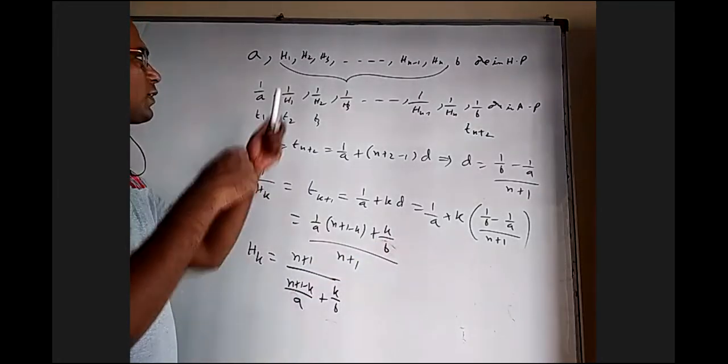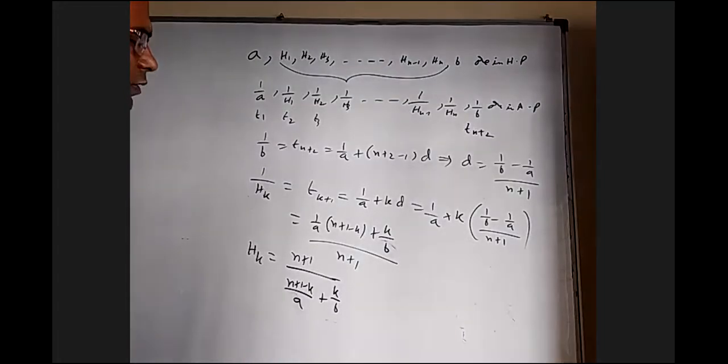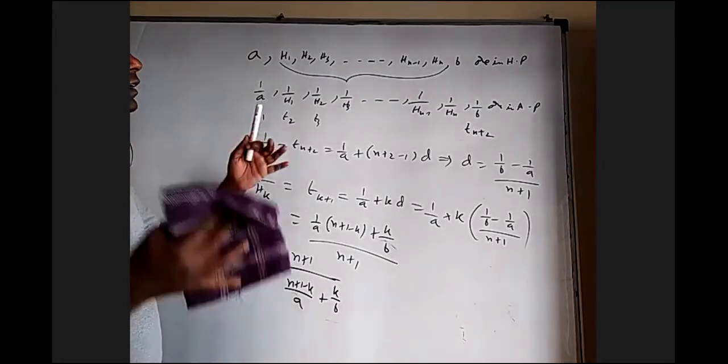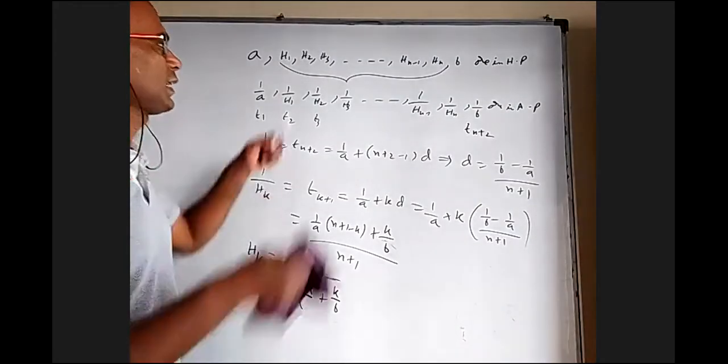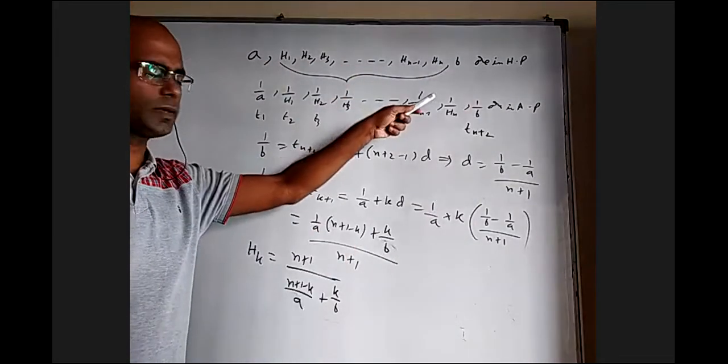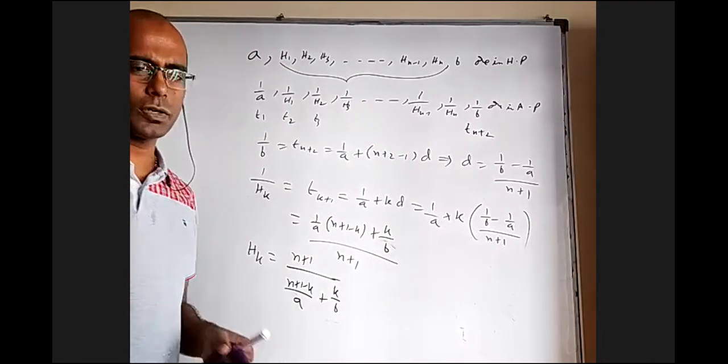Okay. So I have done it by section formula. Here I have done it by the proper usual procedure. Either way, it's all finding. Basically, finding harmonic means or arithmetic means or geometric means is nothing great. It is like in a big series, the first term and last term are given, and some in between terms we are finding. That's all. Nothing. It's not a separate topic as such.